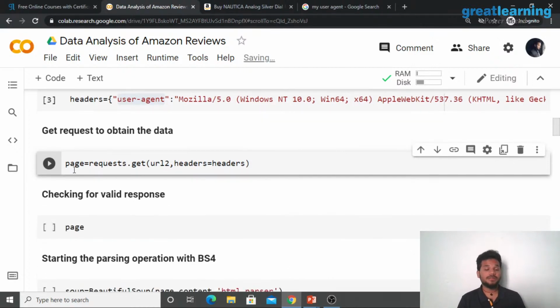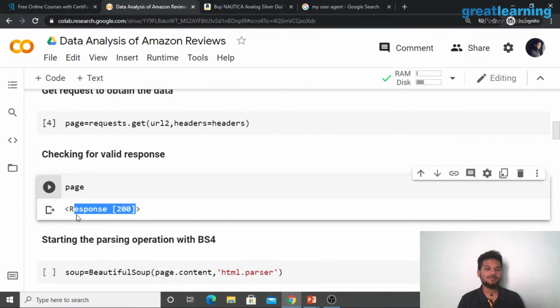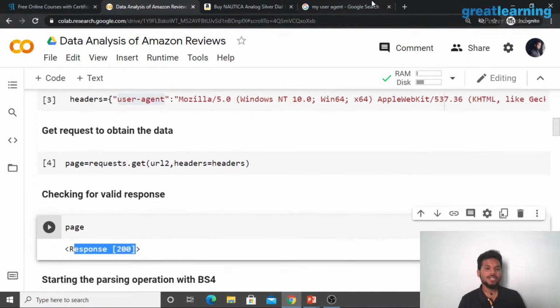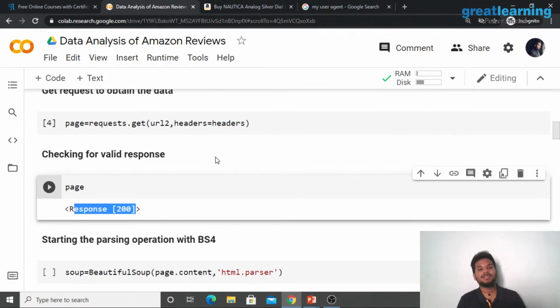Now we have stored it in a variable called page. So if you just check out what's happening with page, you see that we have a valid response here. It means your URL is correct, your header is correct. Amazon is sending you some information. Amazon is responding to your get request, right?